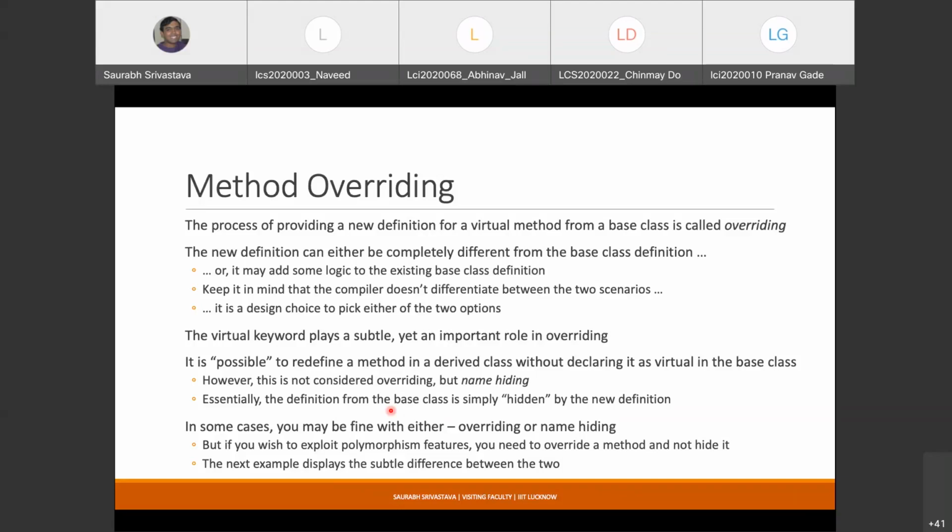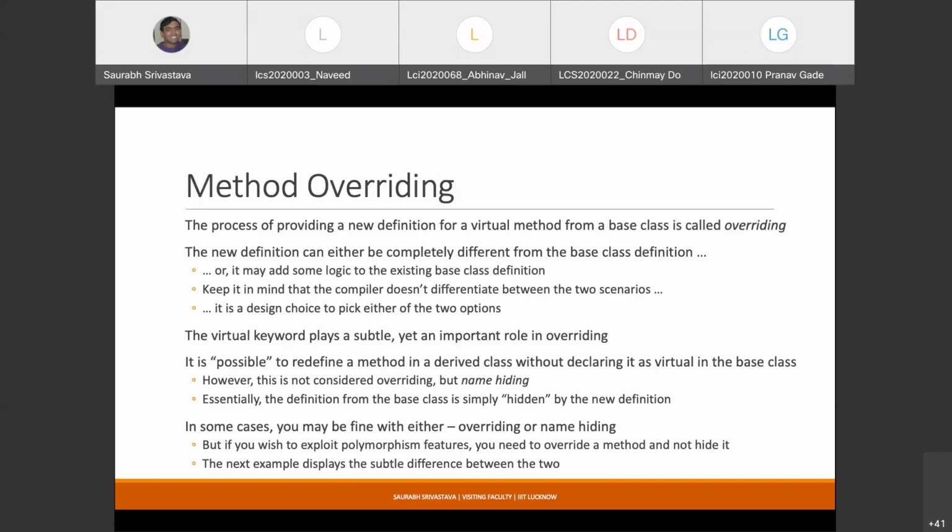Whenever you want to override a method, the proper thing to do is declare this method as virtual in the base class. You only have to do it once, in the actual base class where the function was first declared. You don't have to do it every time. Once you declare a function as virtual, it becomes virtual in all the classes below it in the hierarchy.